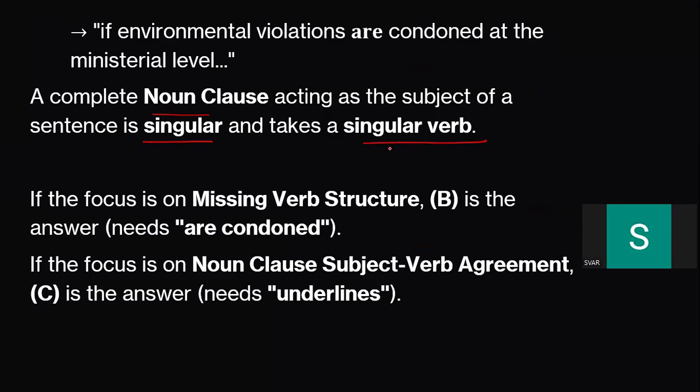Fine. Now, so what has to be? Is or are controlled?